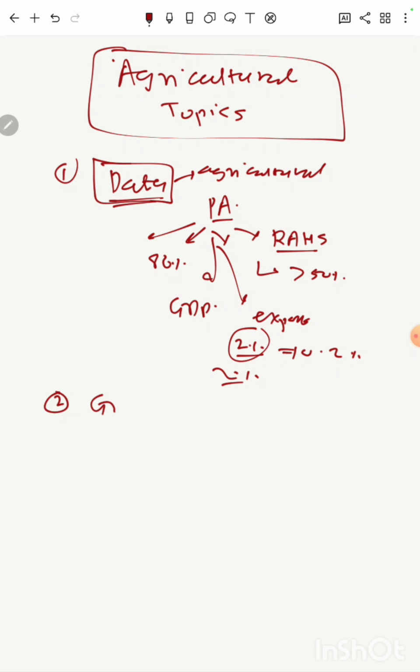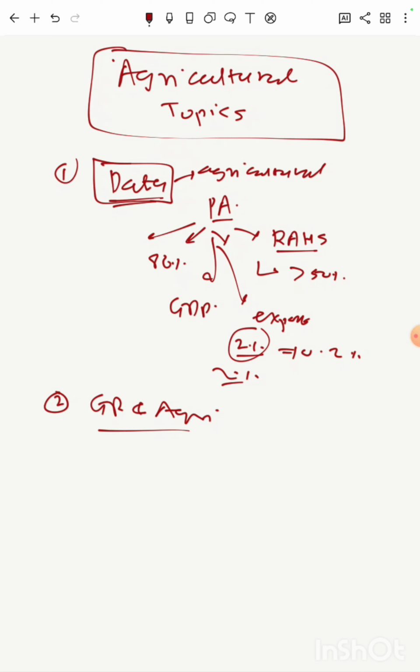Second, green revolution and agriculture. We know that the green revolution was introduced in the 1960s and 70s. It was initially introduced in Punjab, Haryana, and the Western Uttar Pradesh region. It was also introduced in Andhra Pradesh and Tamil Nadu region.